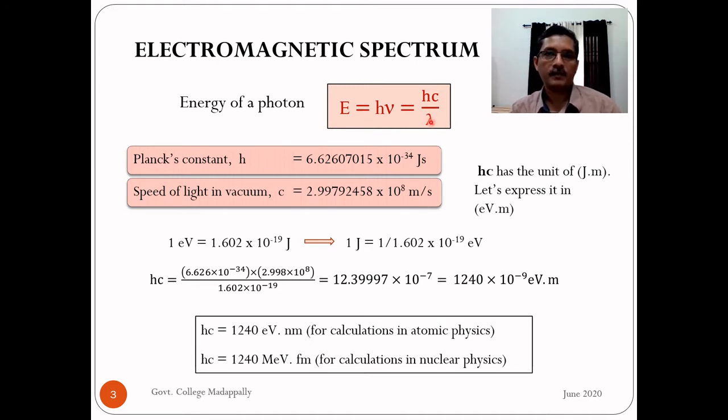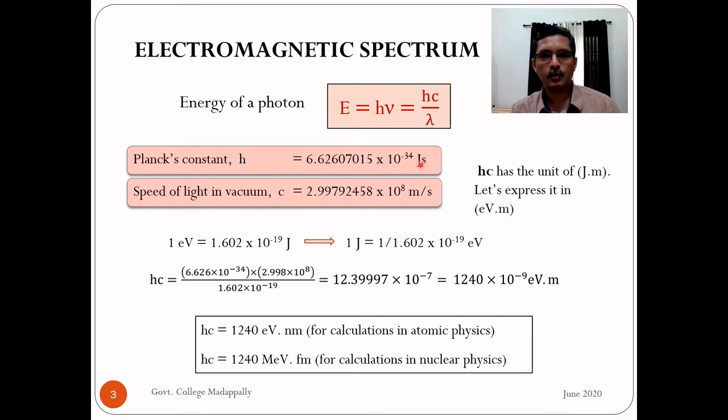Now look at this expression. I have stated this during the previous slide: when a spectral line or a radiation is given, most of the time instead of frequency, its wavelength will be given. So the question is, once wavelength is given, how do we calculate the energy of a photon? From this expression, it is clear that hc has the dimension of energy times length, because on the left hand side you have energy, in the denominator you have length, so hc should have the dimension of energy times length. Length will cancel and you will get energy on the right hand side.